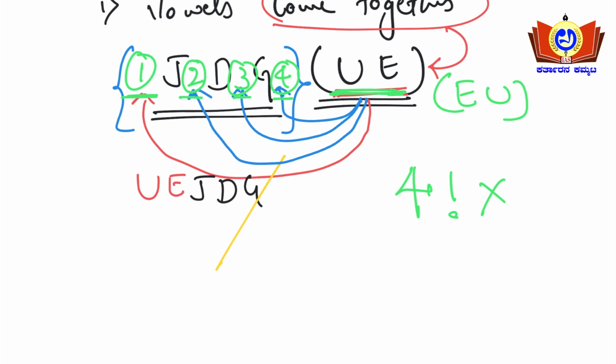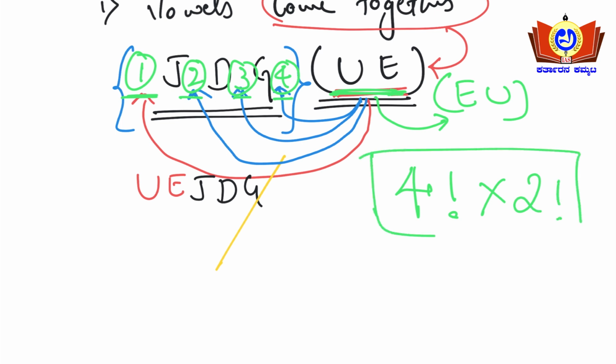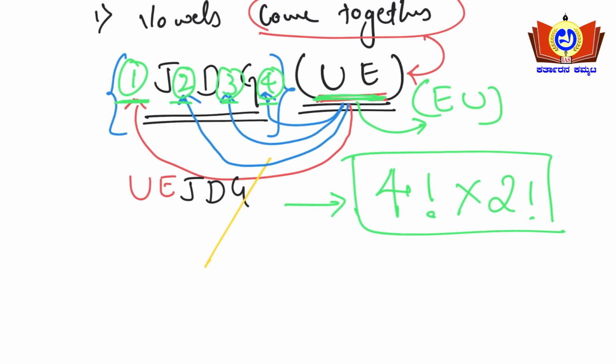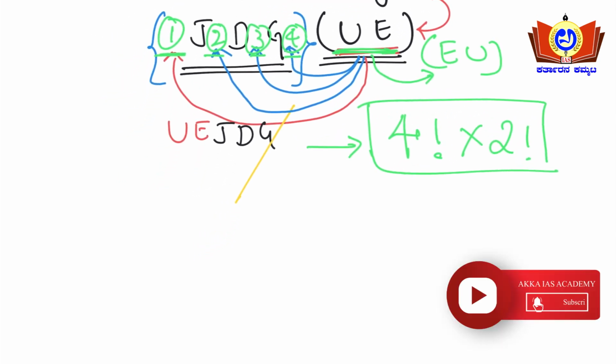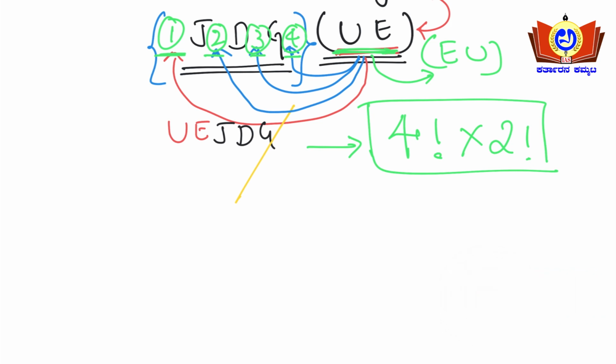So 2 letters are there, so that can be arranged in 2 factorial ways. So 4 factorial into 2 factorial. So with vowels coming together, the word judge can be arranged in 4 factorial into 2 factorial ways. I request you to solve more and more problems, then only the proficiency will increase here.